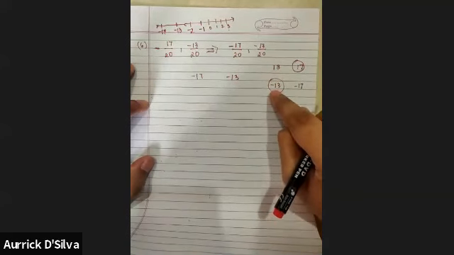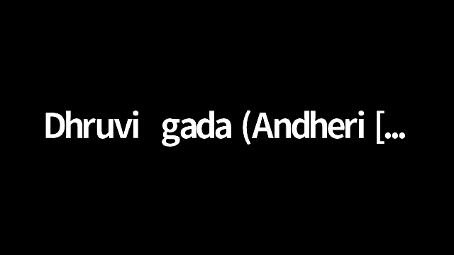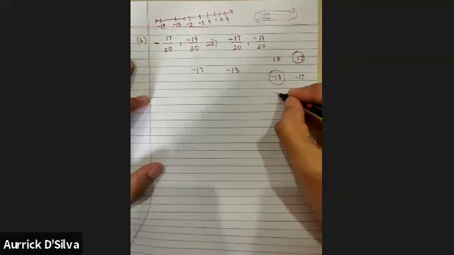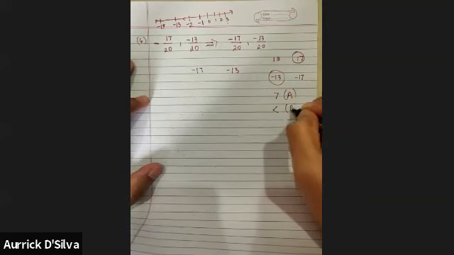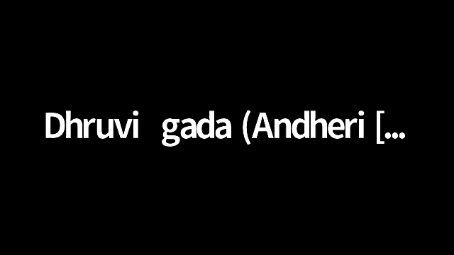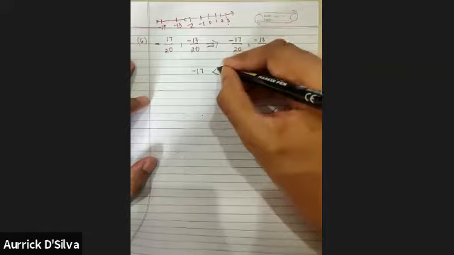Okay. So out of -13 and -17, which is bigger? -13. So here, if I'm telling you -13 is bigger, which option is correct? A or B? B. B, because -13 is bigger, so it will move to the right.